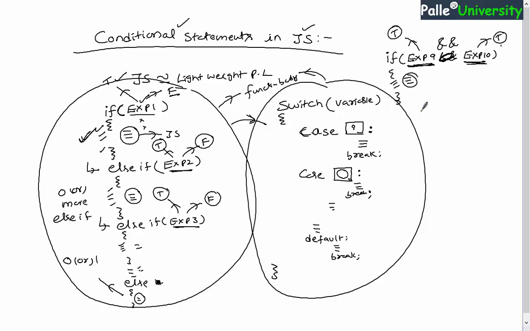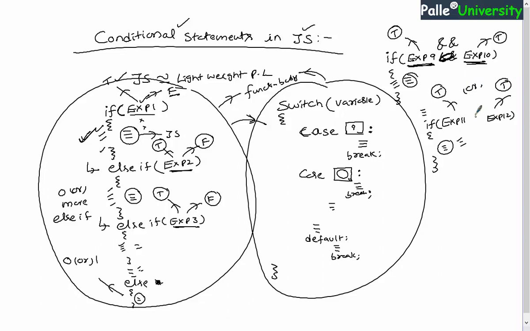Now similarly, let us say I have one more requirement. Let us say I am writing another if condition wherein I am writing expression 11 and then expression 12. Now my requirement is I want to execute the if condition body when either this expression 11 is true or expression 12 is true. Either of these two things, at least one becomes true, I want to execute the if condition body.